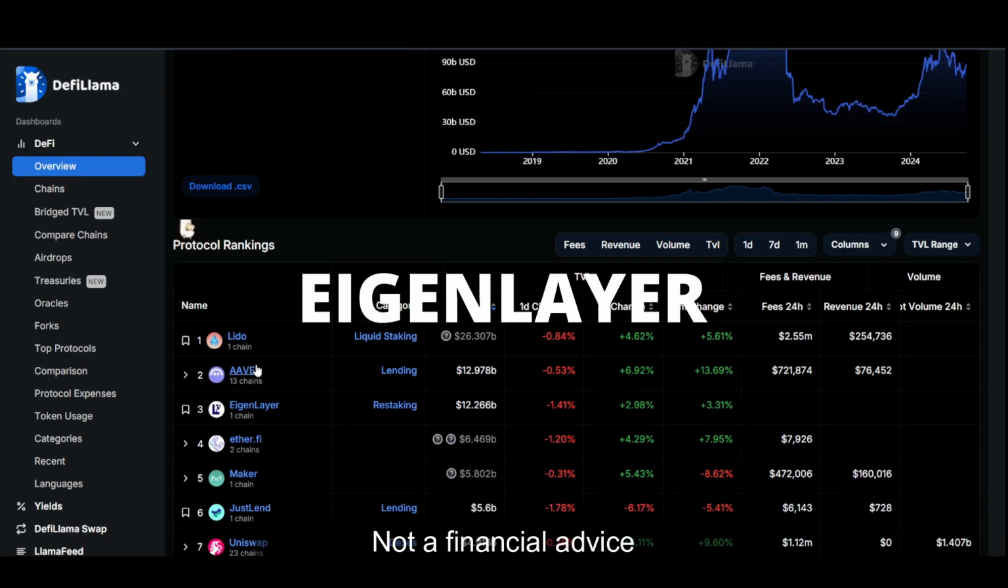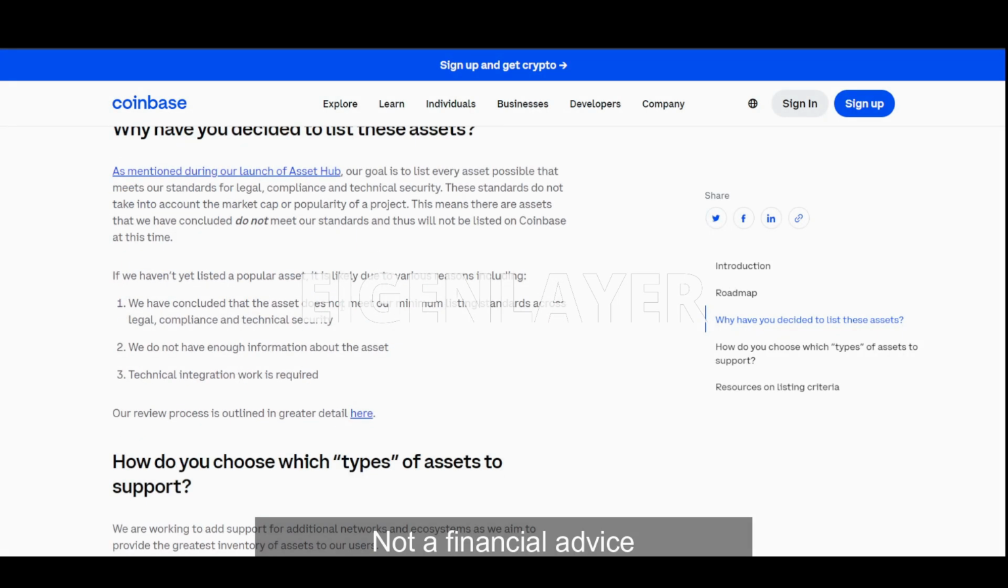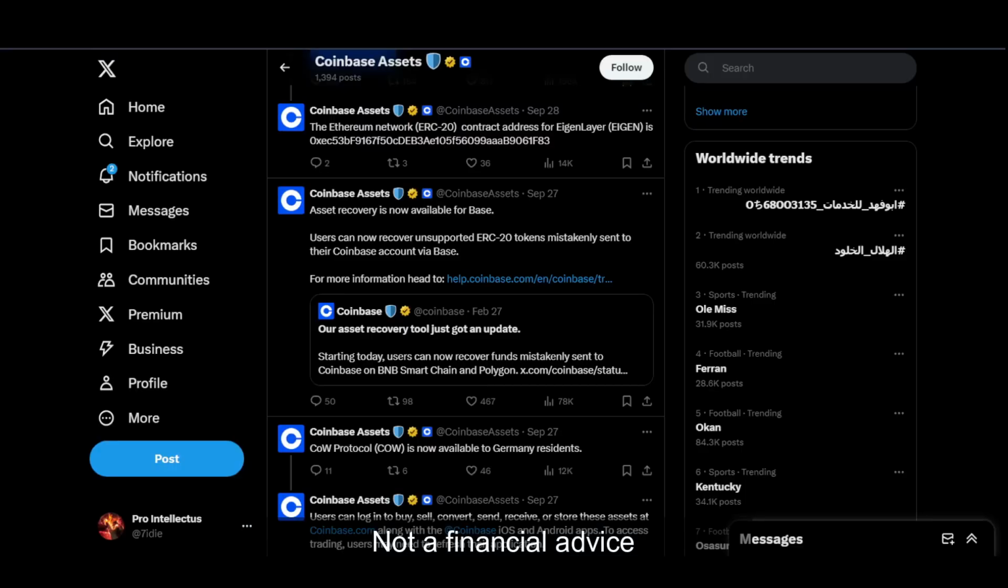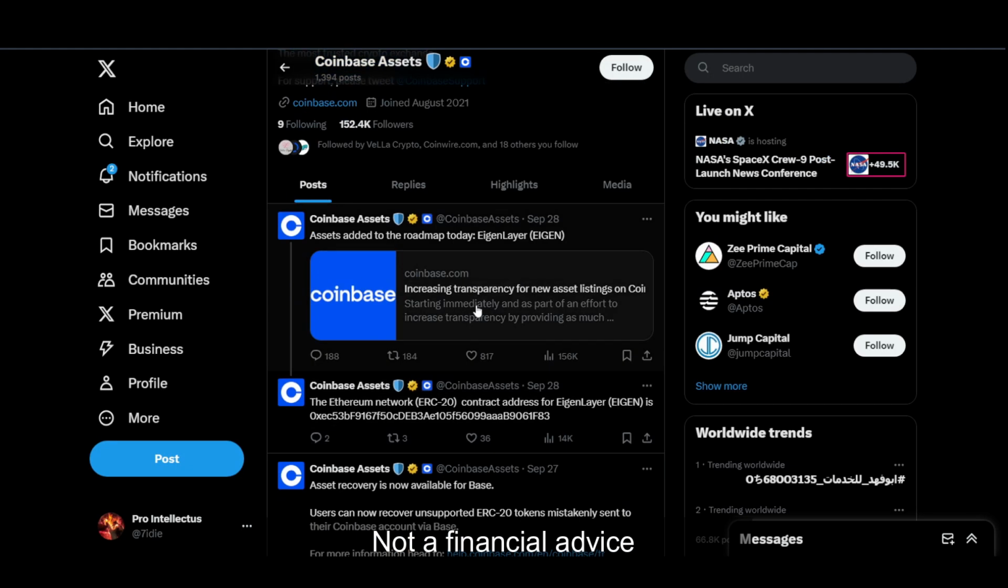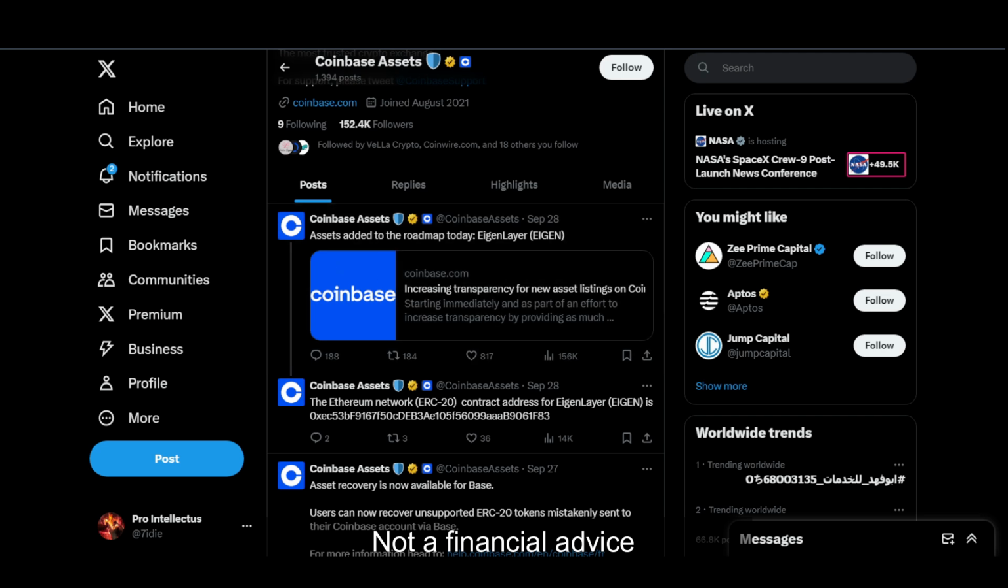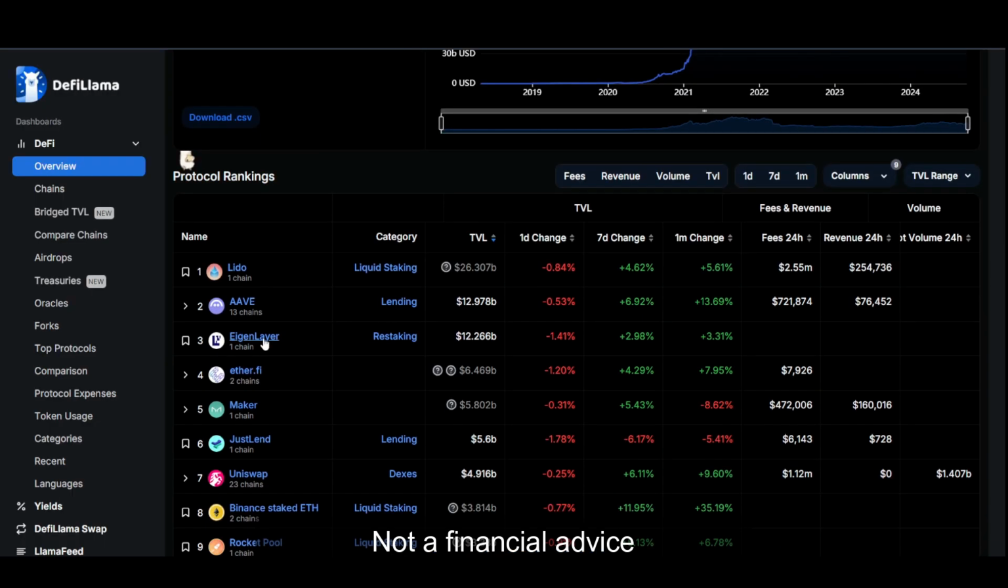From the looks of it, I think the third biggest DeFi project is going to launch their coin, because if you look at Coinbase or the announcement that they are putting Eigenlayer token Eigen in the roadmap, this is really a big deal. If you are not familiar with Eigenlayer, it is basically one of the biggest restaking platforms with a TVL of over 12 billion, so that is a lot.